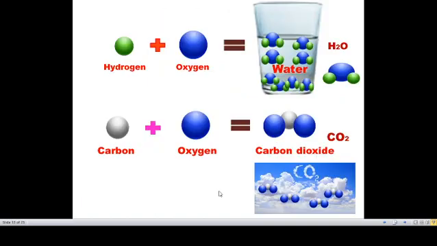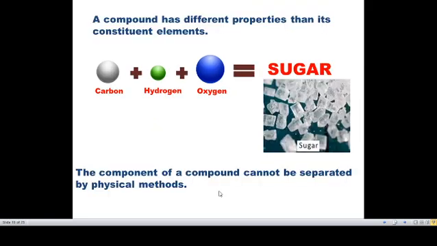These are all elements for compounds. Water means hydrogen and oxygen gives water, that means 2 hydrogen and 1 oxygen gives water. Carbon dioxide means 1 carbon and 2 oxygen gives carbon dioxide. So this is the compound, that means two or more elements combined in a fixed proportion give compounds. A compound has different properties than its constituent elements.